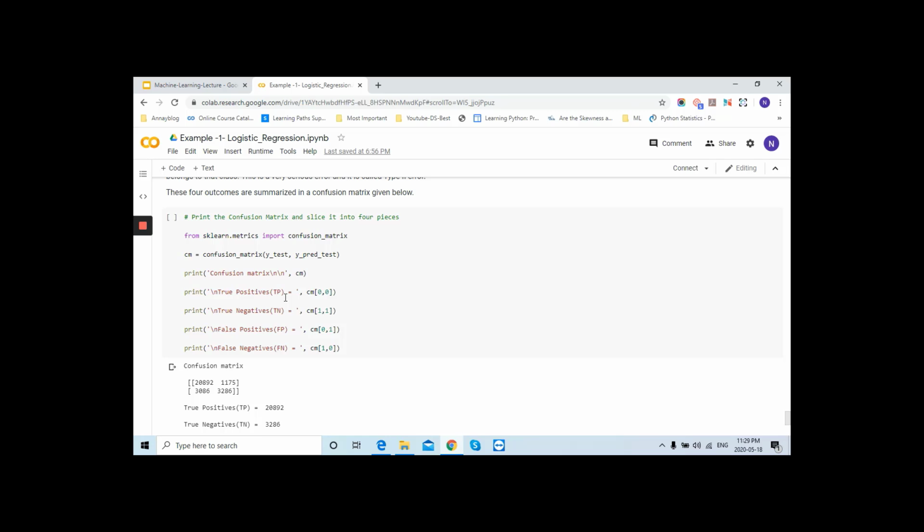That means the input which you have given is incorrect, and it's giving the negative result. So this is called a true negative. False positive means you are giving the input correct, but your output is coming opposite, and the same vice versa with your false negative. So this is a confusion matrix we have created.